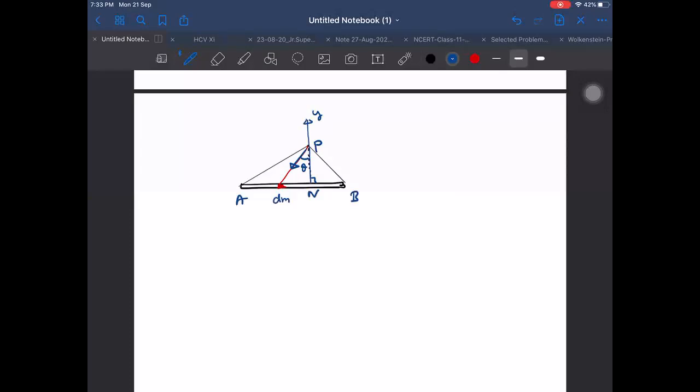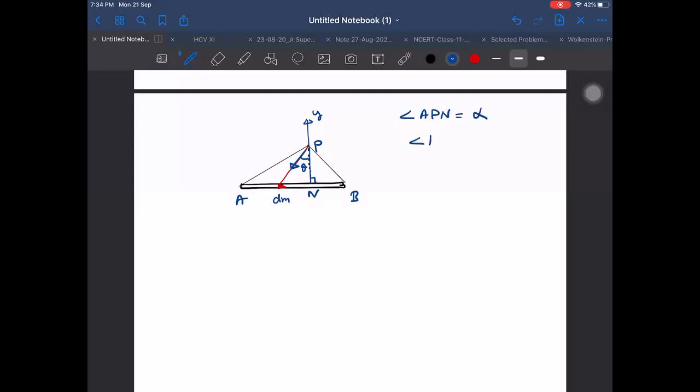Yes, we need to know the distances or angles between A, P, and B, and I'm giving you that. See, these angles are given. So PN is given to you and angles are given. Angle APN is given to you, take it alpha.